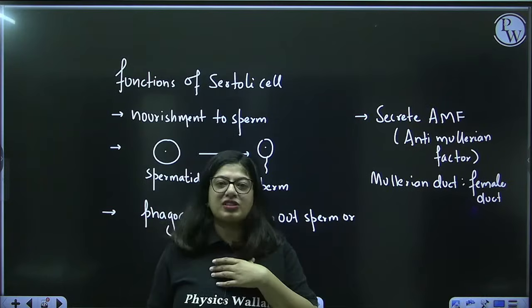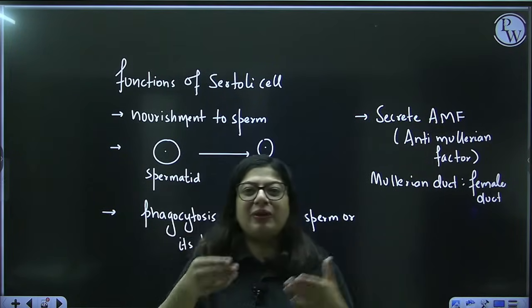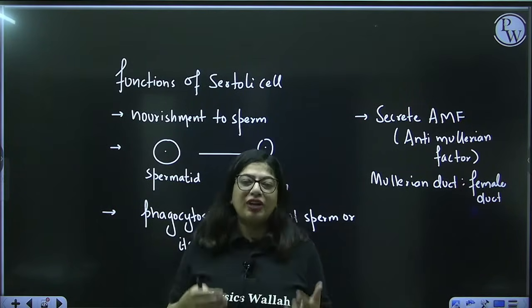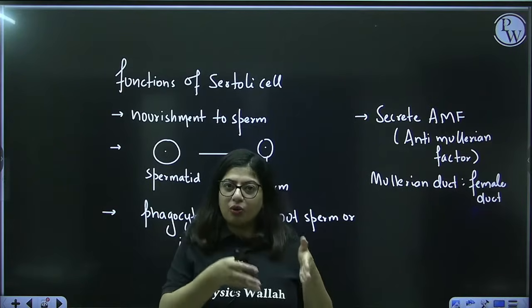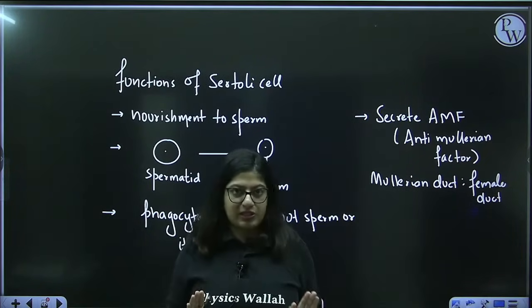For example, I am a female, okay. So, I was a female embryo. So, when I was in my mother's womb, I had a Mullerian duct, and that duct grows and it forms my fallopian tube, uterus and my other structures, okay.